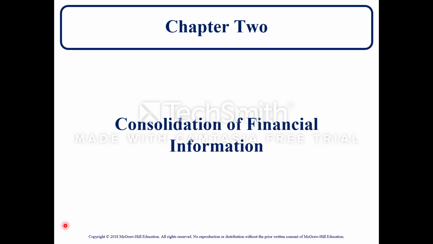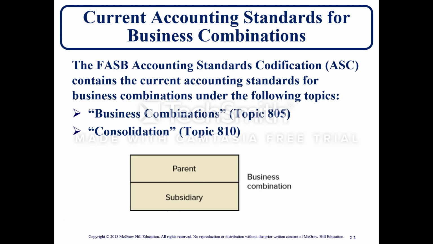In this lecture, I'll provide an overview of the consolidation process and present the acquisition method of accounting for business combinations. So Chapter 2, Consolidation of Financial Information. Current accounting standards for business combinations: the FASB Accounting Standards Codification contains the current accounting standards for business combinations under the following topics. Business combinations topic 805 and consolidation topic 810.